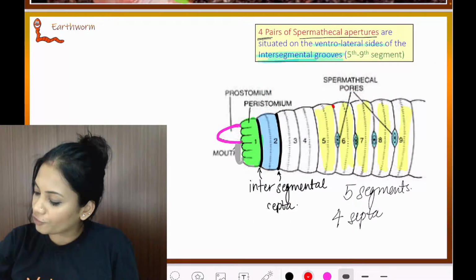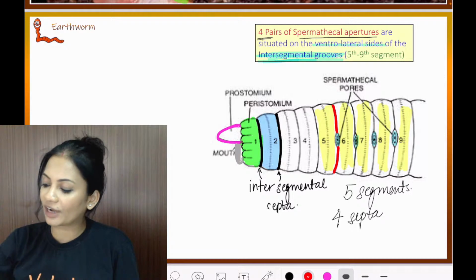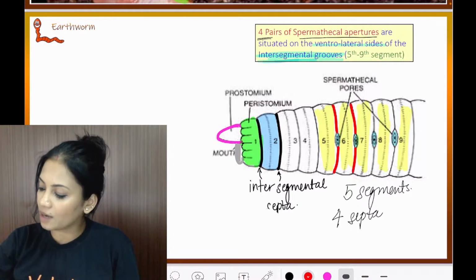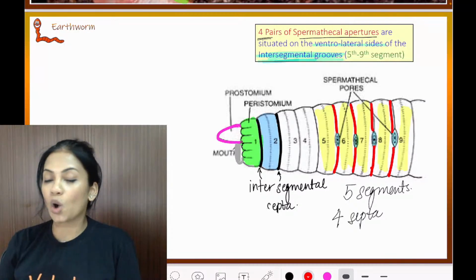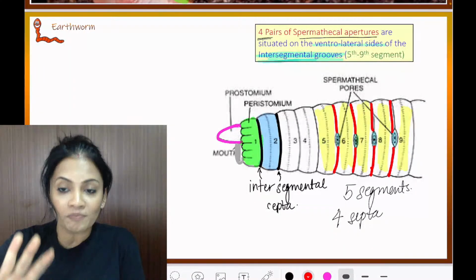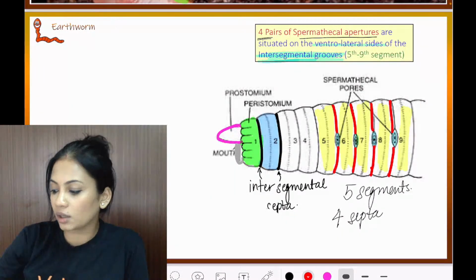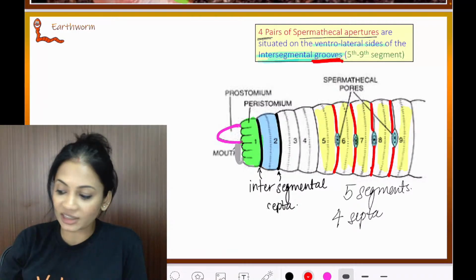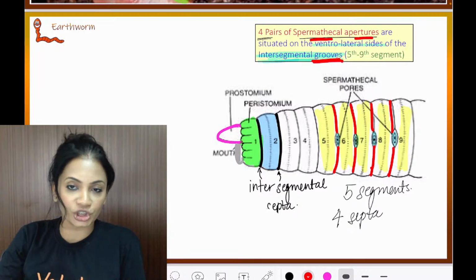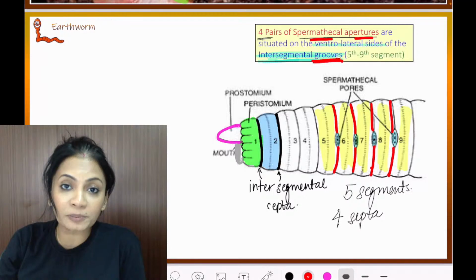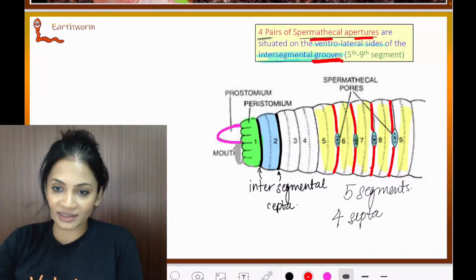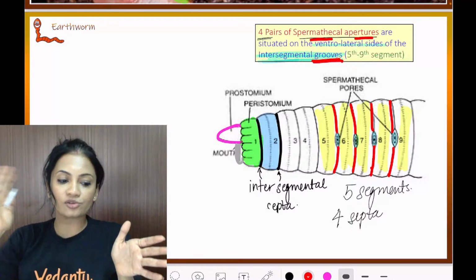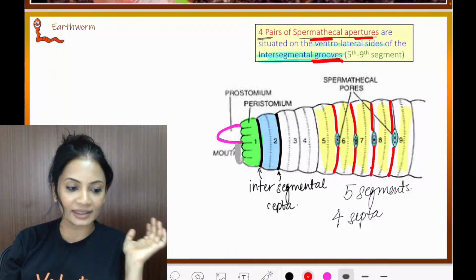Look here. First septa between 5 and 6. Second septa. This is the third, and this is the fourth septa. So on all 4 septa there are small grooves present, and those grooves are nothing but spermathecal apertures. Those are where sperms will be stored. Is this clear, everyone? And they are on both sides.